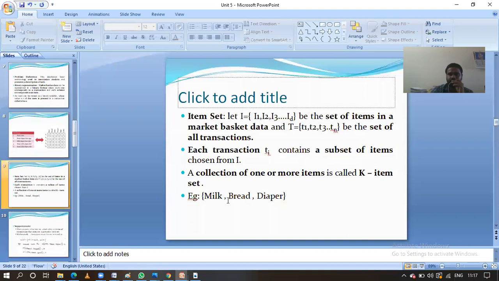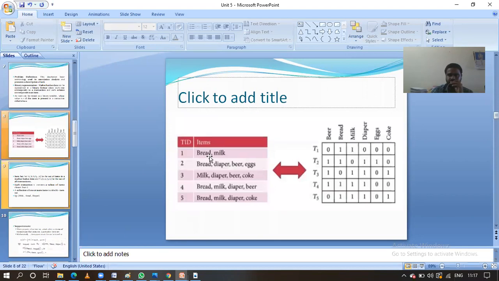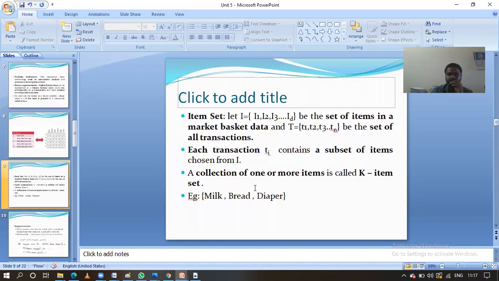For example, milk, bread, diaper is one subset of items in the overall item set I. We call this a k item set. Why? Because these are the different items selected as a subset. One or more items we call a k item set. Example: milk, bread, diaper.